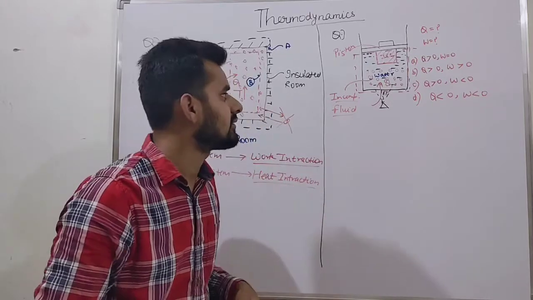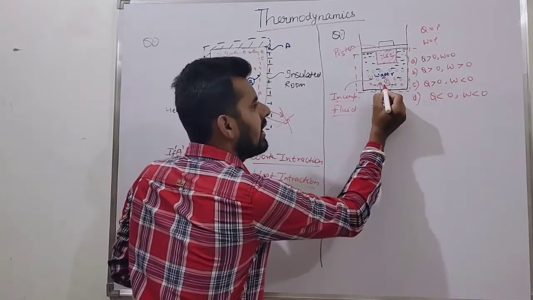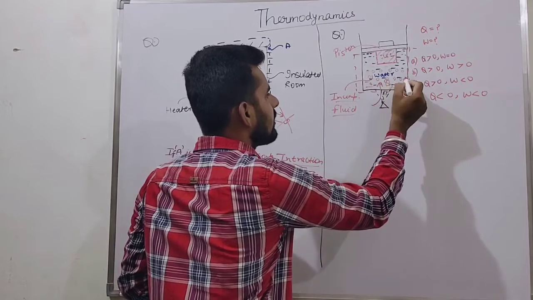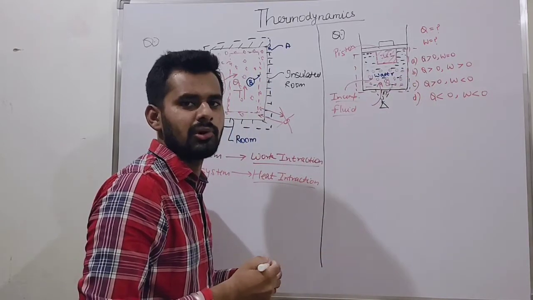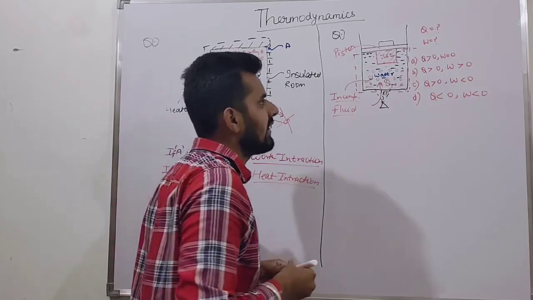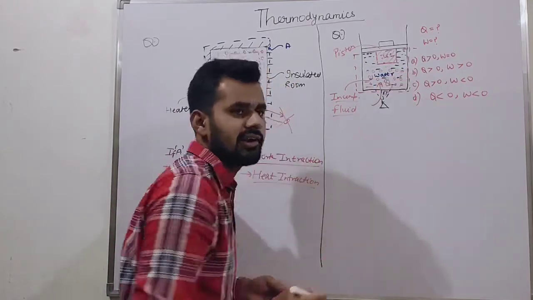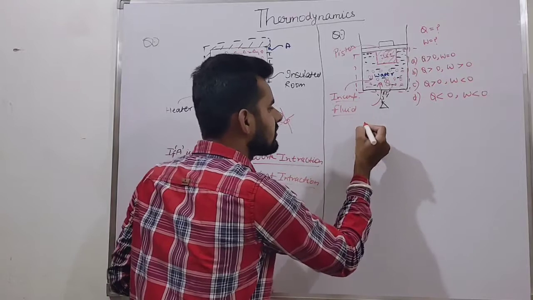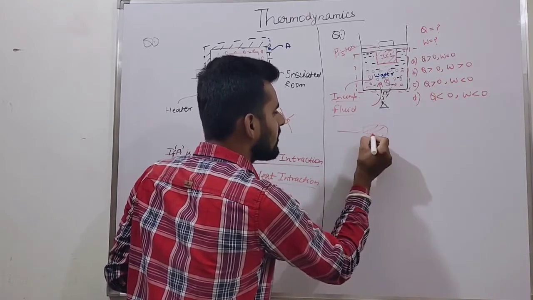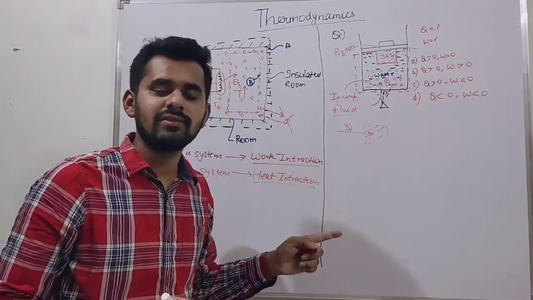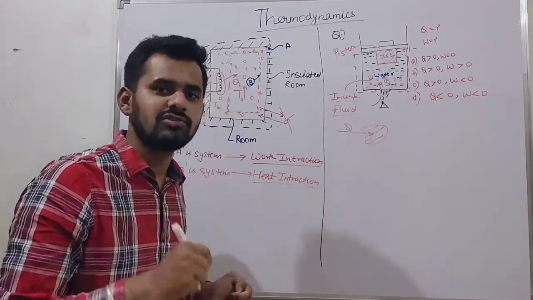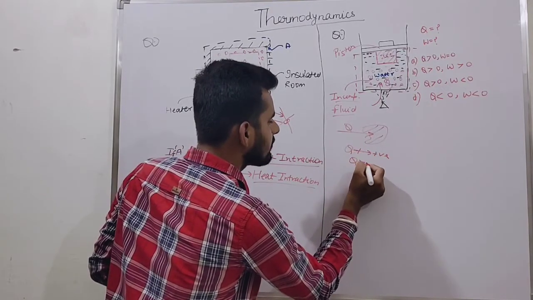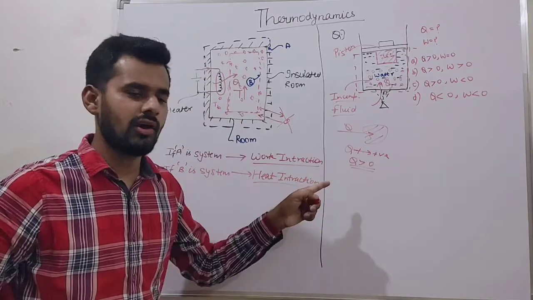Okay, friends, now let's discuss this. We will supply heat to our system. There are water molecules. Water molecules gain heat and their temperature starts increasing. It is heat added to our system. If we supply heat to the system, what will it be taken as? We already discussed the sign conventions. It is taken as positive. Q must be positive, greater than 0.